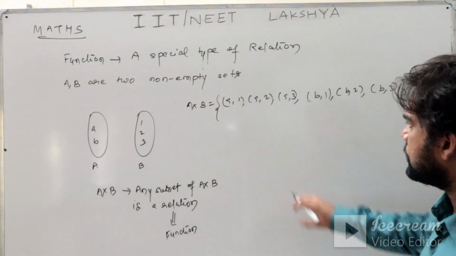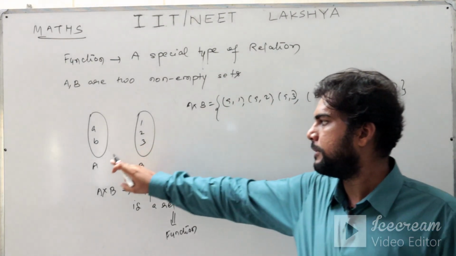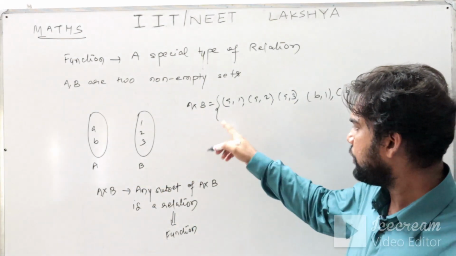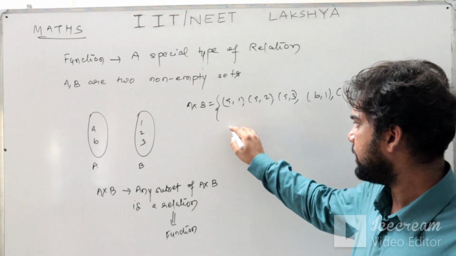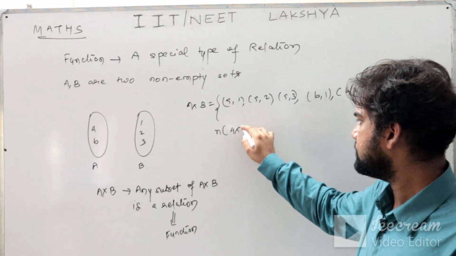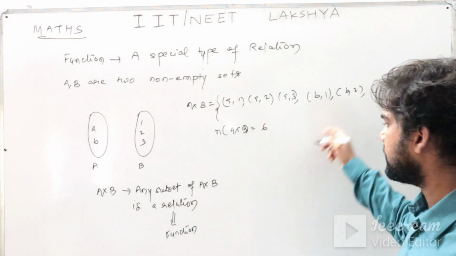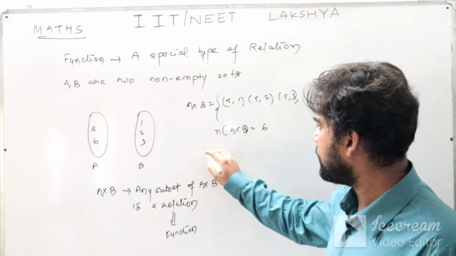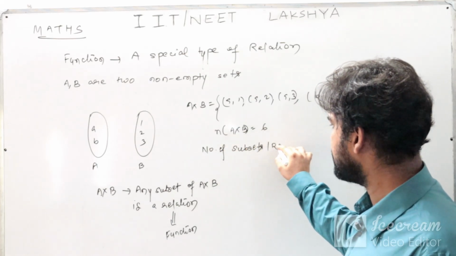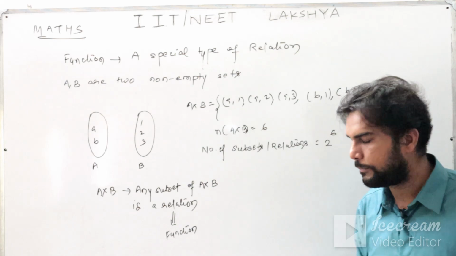This is a set containing ordered pairs, where the first element of the ordered pair is an element of set A and the second element of the ordered pair is an element of set B. This is your Cartesian product. Now if you see carefully, there are 6 elements in this. I mean your cardinal number of A cross B, or your Cartesian product A and B, is 6, because 6 elements are there, 3 plus 3. So how many subsets can be formed? Number of subsets, or now you may say relations also, that is 2 power n, so 2 power 6 relations can be formed.